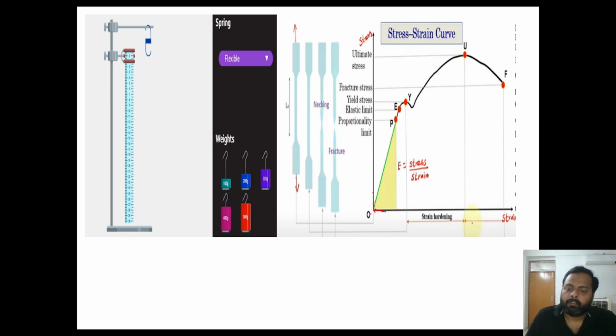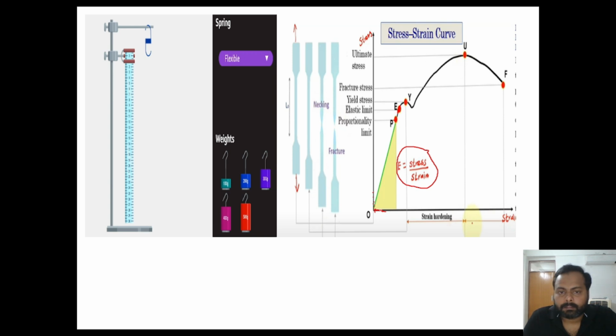Up to the proportional limit, Hooke's law is valid. We will study in later classes what Hooke's law states. After the proportional limit, we get the elastic limit. This is the limit up to which there is a recovery of the material. Once the force or stress is removed, the material will regain its original shape and size.